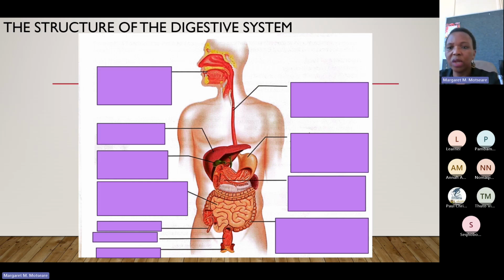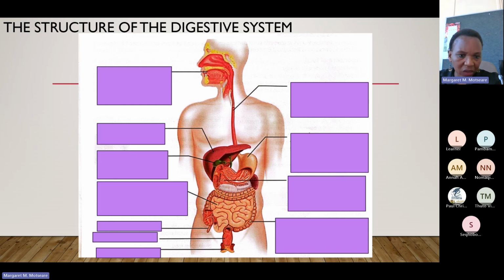And then we have the liver. Remember, we talked about the associated organs of the alimentary canal. We have the liver, and then the next one is the pancreas, and then the gallbladder. The reason why I'm not dwelling too much on the liver, the gallbladder, and the pancreas is because all of these, you're going to deal with them at a later stage.